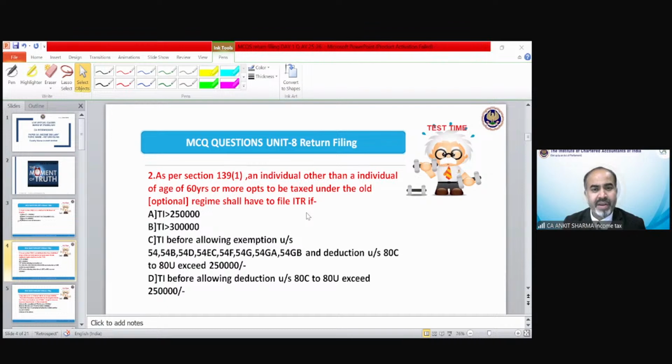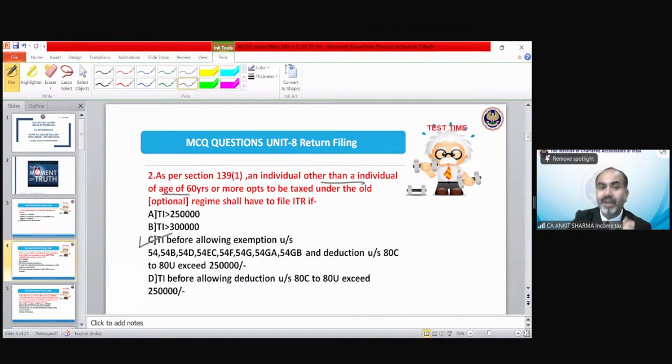TI before allowing deduction under section 80C to 80U exceeding 250. So this is not a case of a senior citizen. The question says an individual other than a senior citizen, okay? So that is not a senior citizen. When they need to file their return of income, as per option number C is the correct answer. This total income exceeding 250 was point number 2, but point number 4, which has been inserted, is the more accurate point.